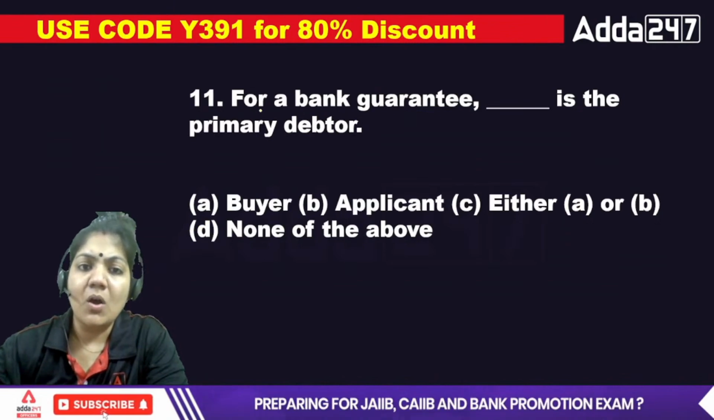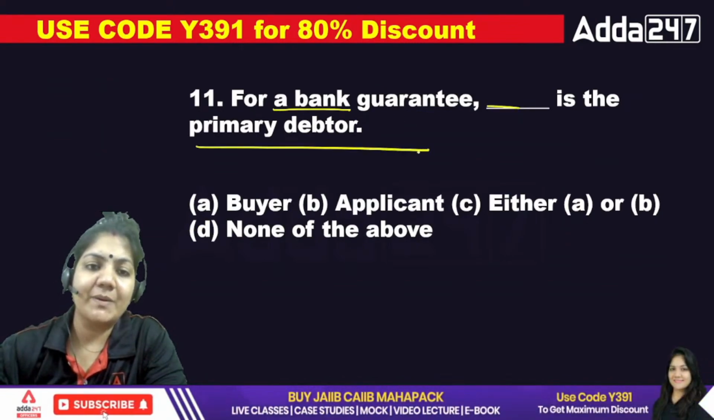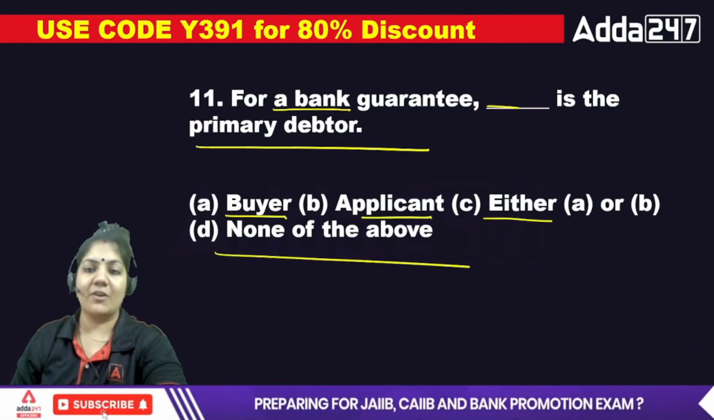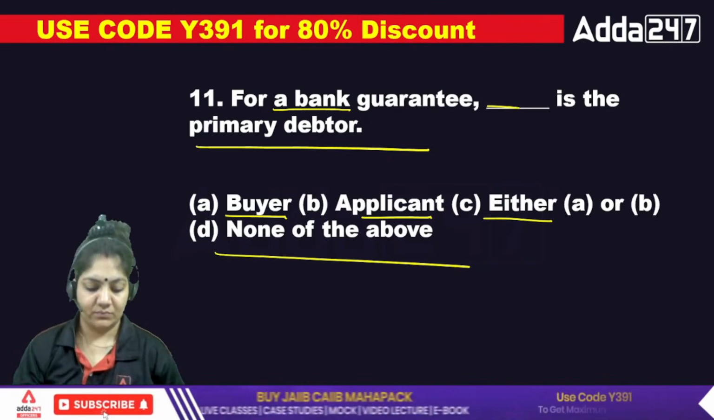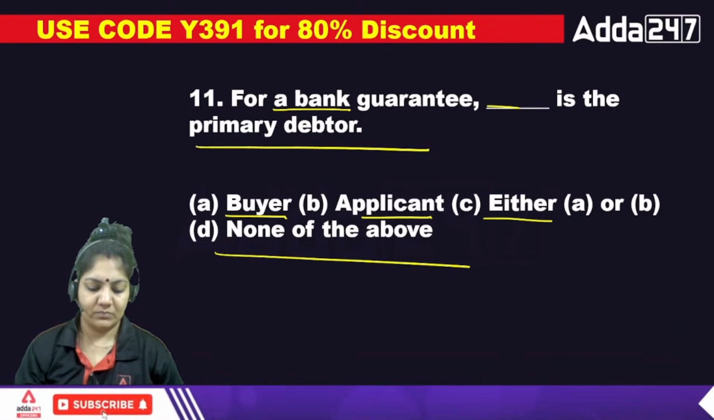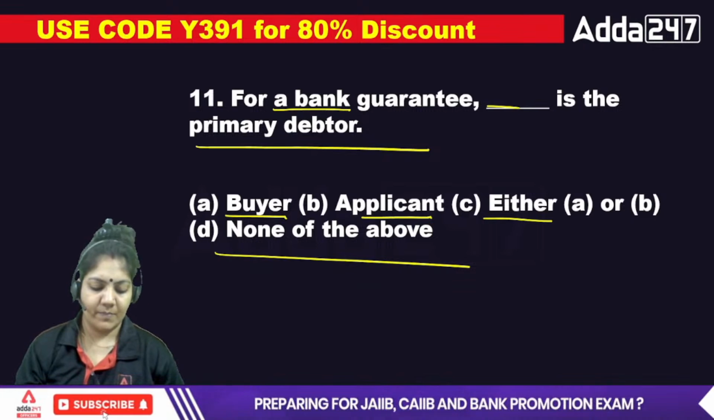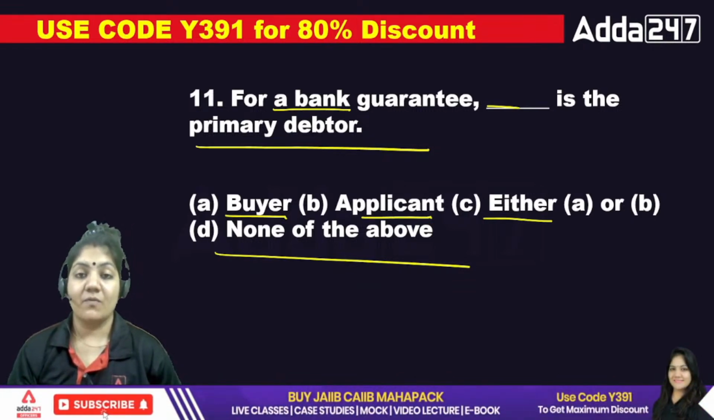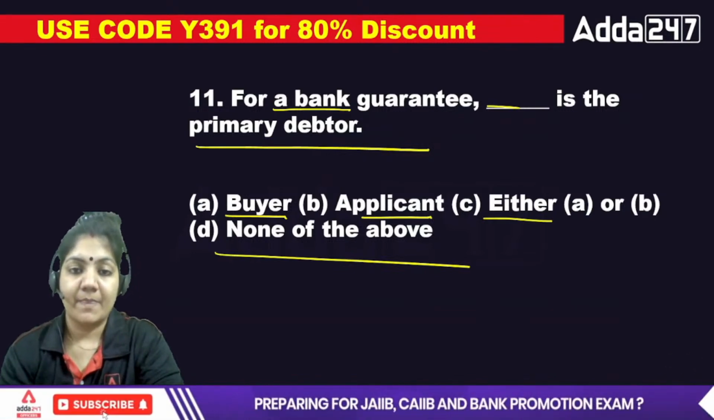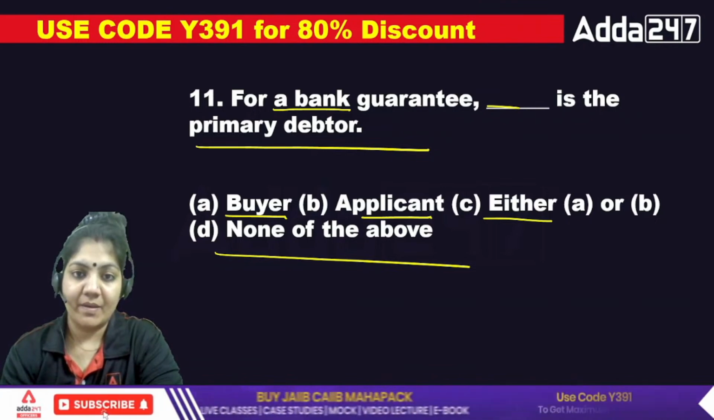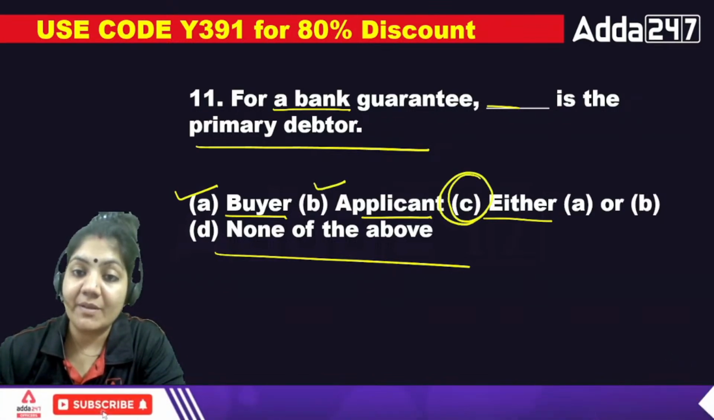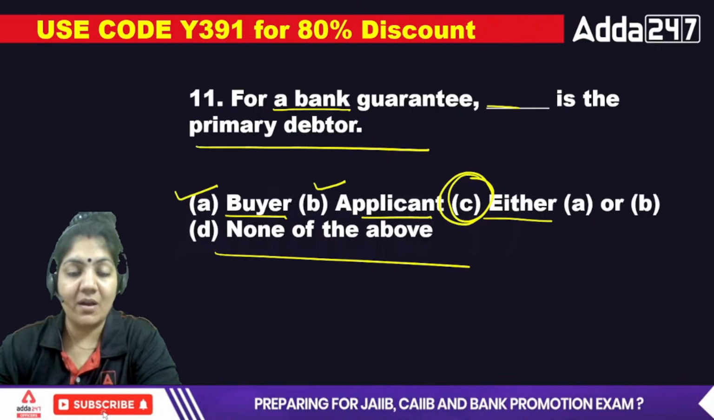Next. For a bank guarantee, dash is the principal debtor. Buyer, applicant, either A and B, none of the above. 11th one. Which of the following is the right answer? Which of the following is the right one for a bank guarantee? Dash is the primary debtor. The primary debtor is maybe buyer or applicant. So that's why C will be the right answer.